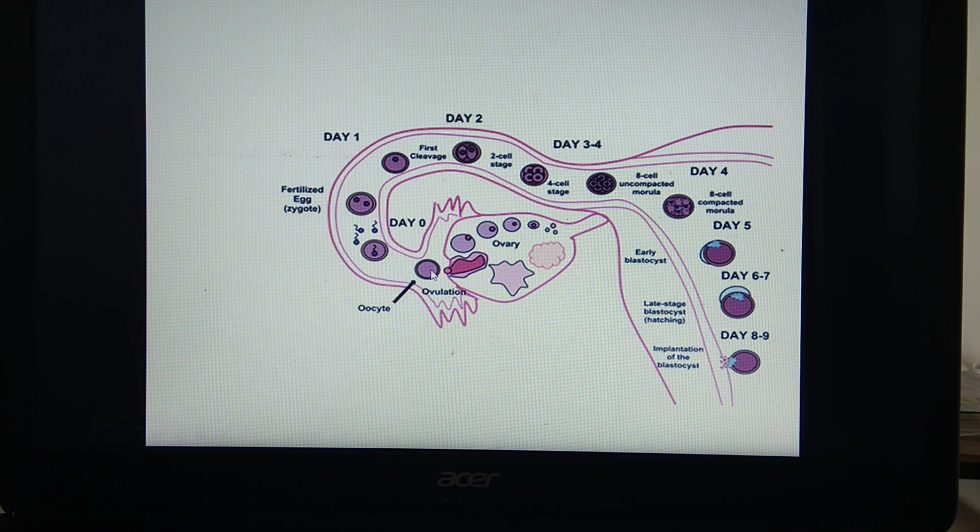So what we have seen here, this is the zygote. It undergoes cleavage, the mitotic division, resulting in formation of the morula, and later on from this morula a structure is formed which is called the blastula. And this process of blastula formation is called blastulation. So now we are going to study the process of blastulation.